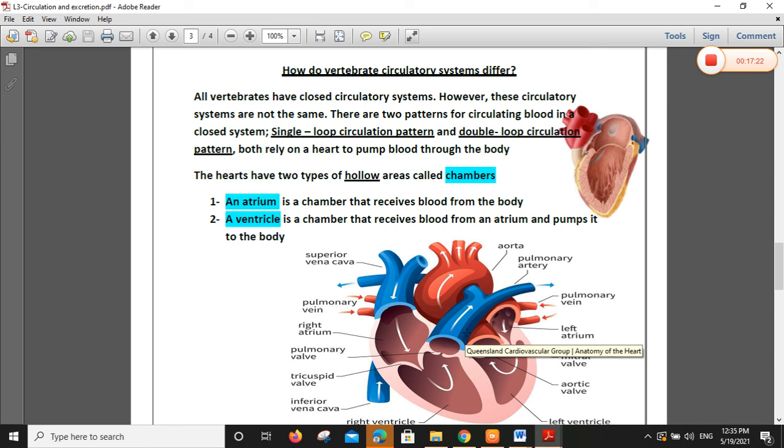Now I know we have two different types of blood: oxygen-rich blood and carbon dioxide-rich blood, or oxygen-poor blood.